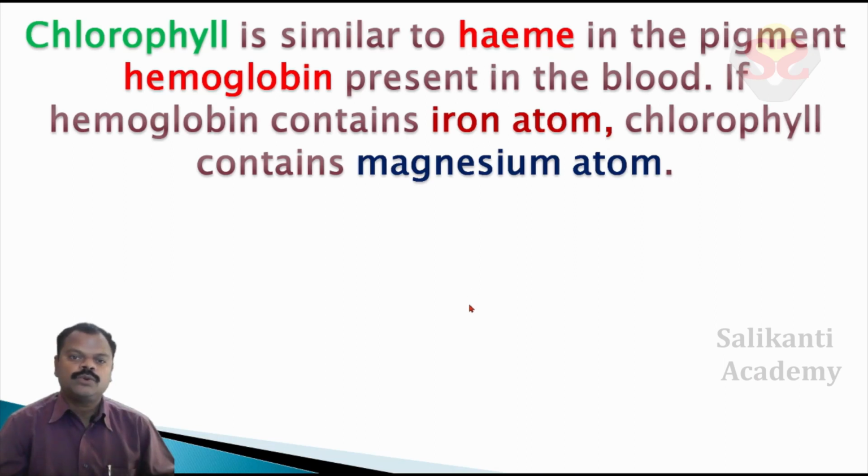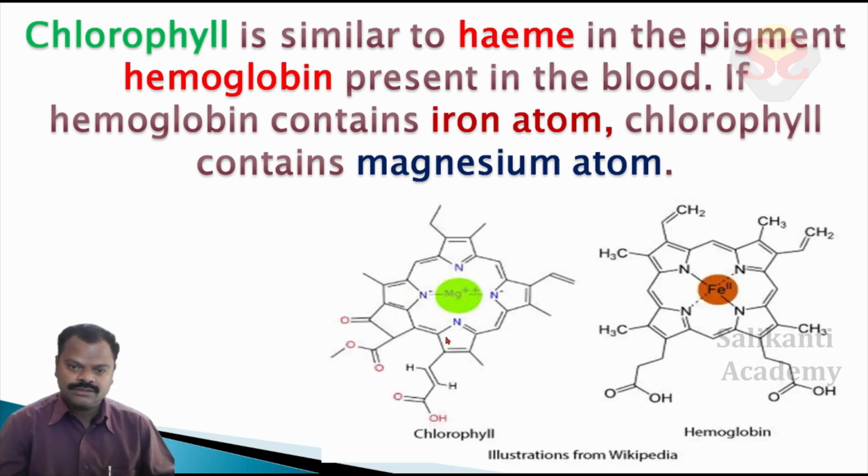Chlorophyll is similar to the heme in the pigment hemoglobin present in the blood. If hemoglobin contains an iron atom, chlorophyll contains a magnesium atom. See children, this is the chlorophyll, this is the hemoglobin. The structure looks the same. The structure is called heme.